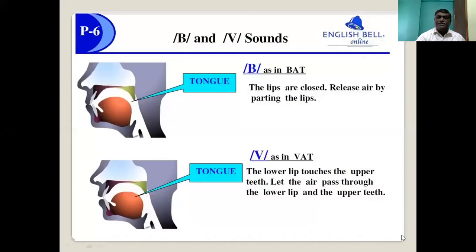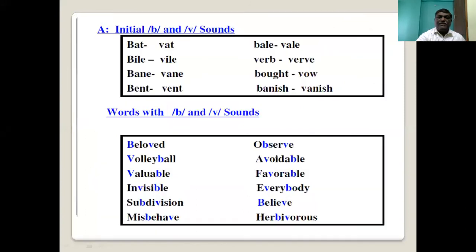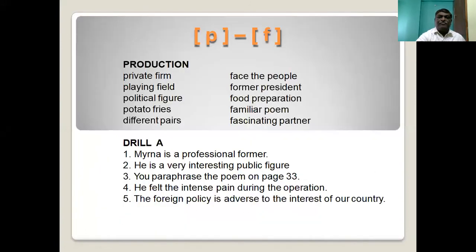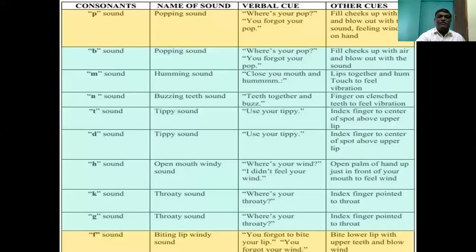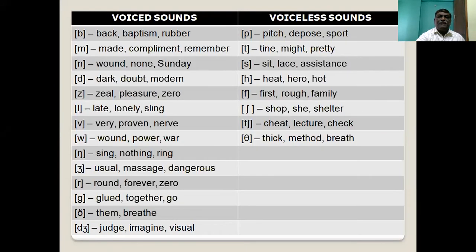Especially in the consonants, let us do some practice. If you see the picture, you can clearly understand what the voiced sounds are and what the voiceless sounds are.